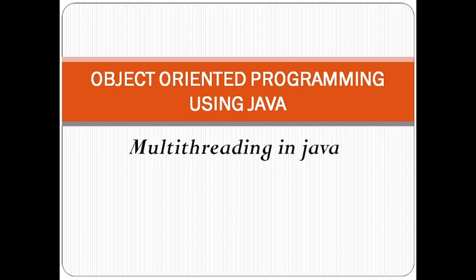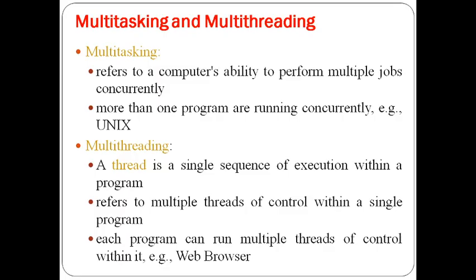Today we are going to discuss multi-threading in Java. So basically, what is multi-threading? Before going to know about multi-threading, we already know what is meant by multitasking. Multitasking is nothing but, if you are able to do multiple things at a time, that is called multitasking. In terms of computer terminology, if you are concurrently performing some activity, it is called multitasking. But what is meant by multi-threading?